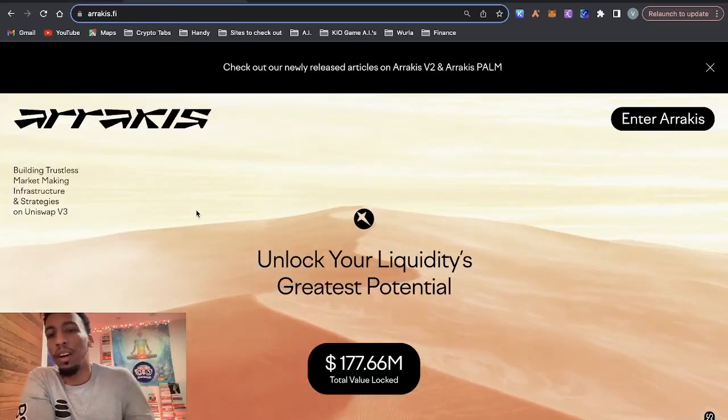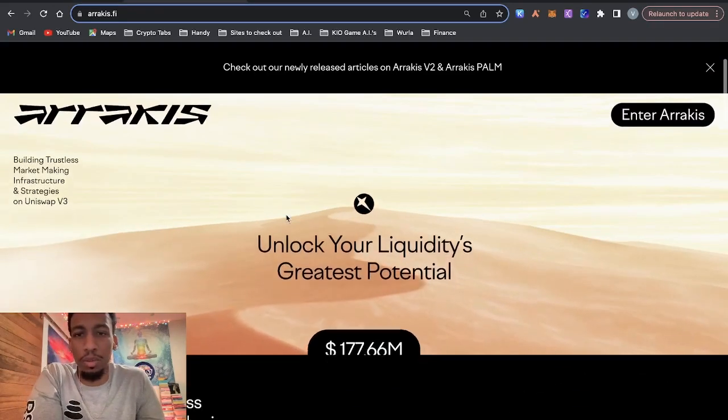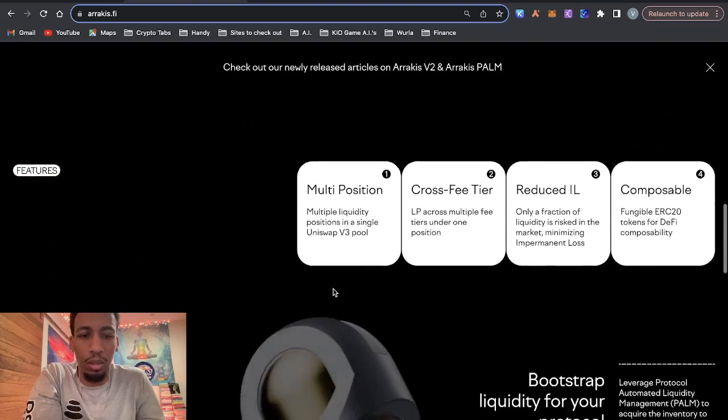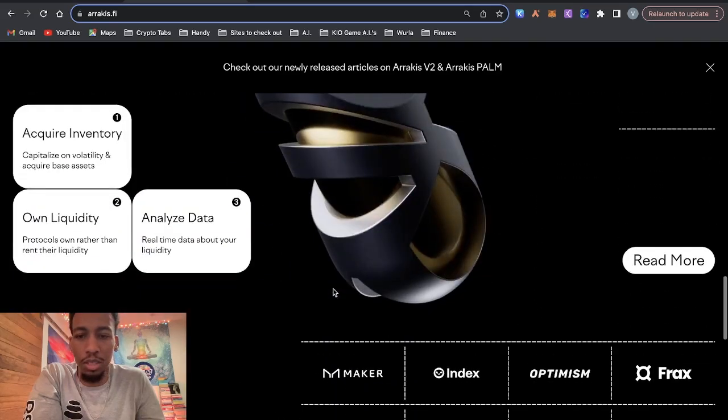So now that we went through all the docs, we went through the audits, etc., let's do a platform walkthrough. And at the end, as promised, I'm going to tell you if I would use this protocol and why or why not. So here we are on their website, and it looks pretty cool. You know, it talks about what they do, some of the strategies you got here, pretty cool graphics.